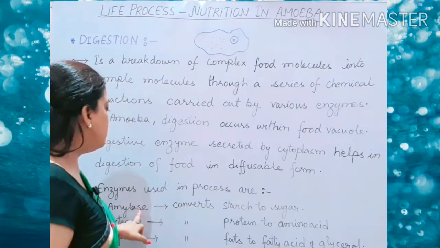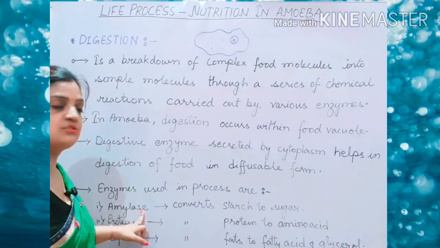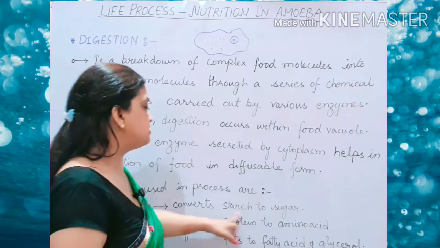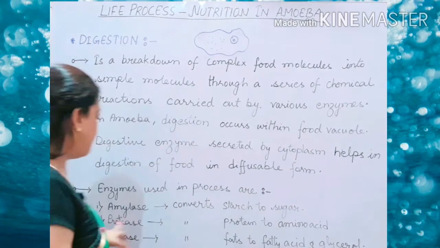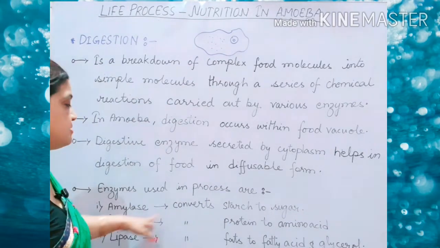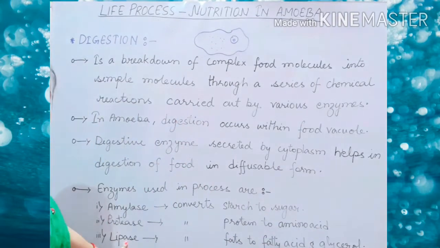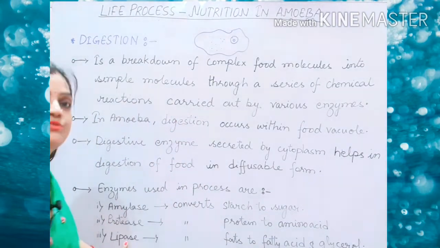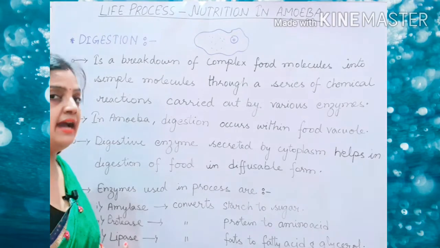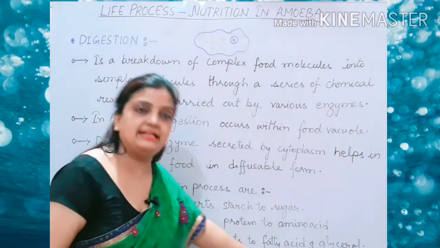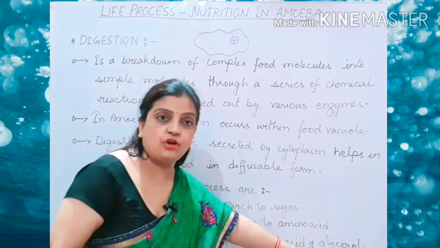So this amylase enzyme is converting starch into sugar. Protease enzyme is converting protein into amino acid. And your lipase enzyme, the word lipase is made from lipid, and this lipase enzyme will convert fat into fatty acid and glycerol molecules.